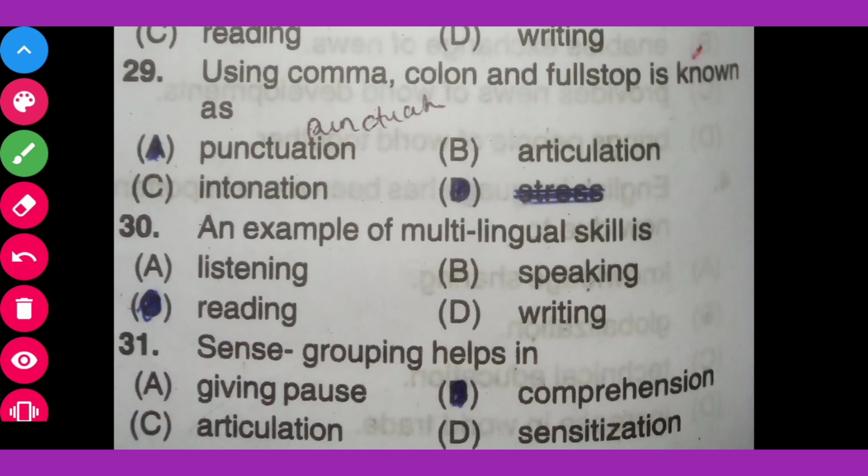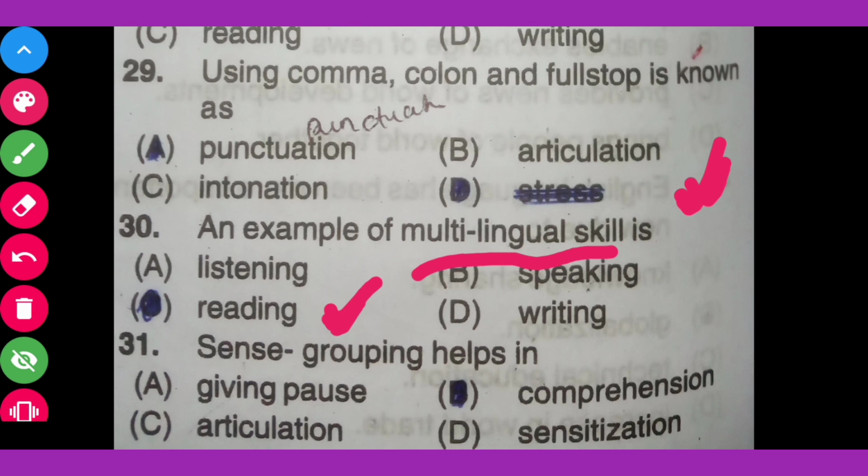Question number 30. An example of multilingual skill is option A listening, option B speaking, option C reading, option D writing. The correct answer: the example of multilingual skill is reading. Reading is an example of multilingual skill. Then come to the next question.